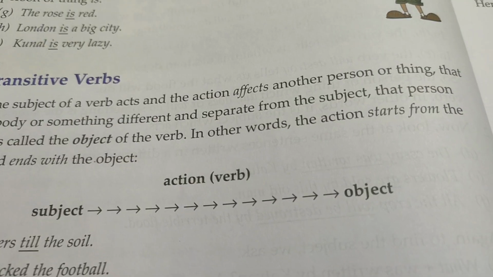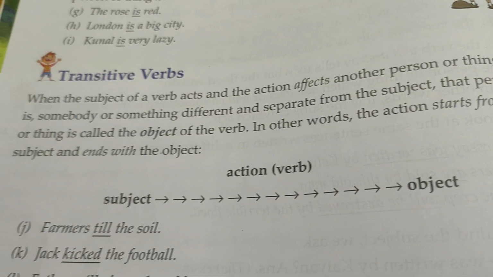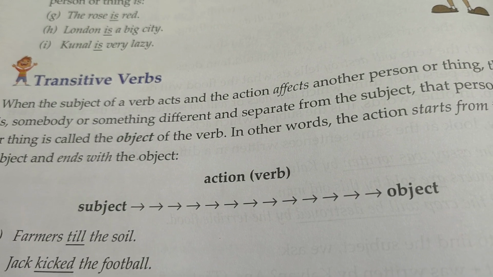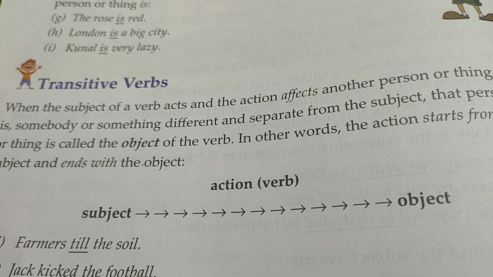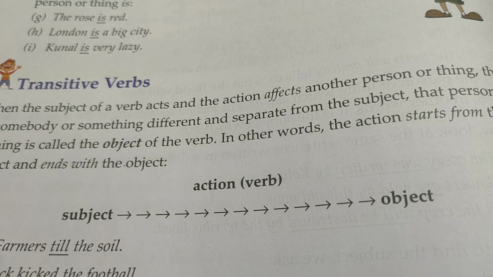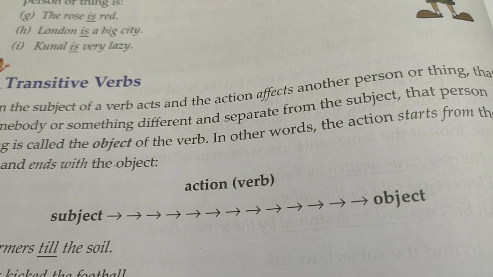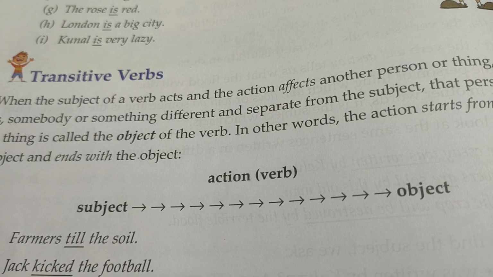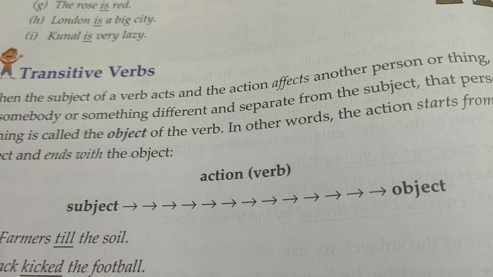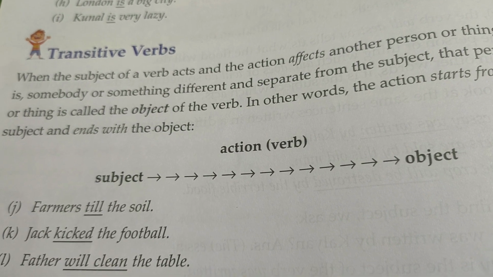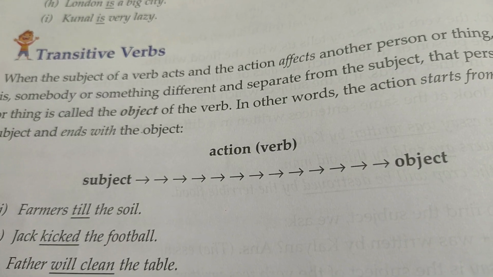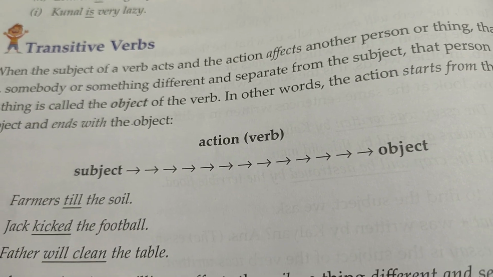In other words, the action starts from the subject and ends with the object. Means the subject just does something to the object.